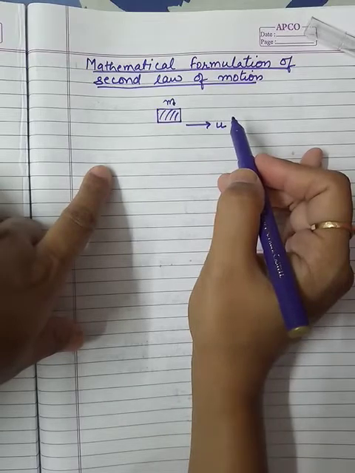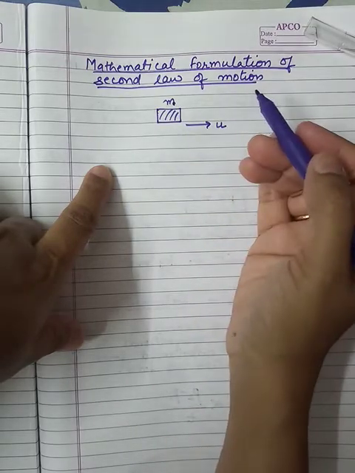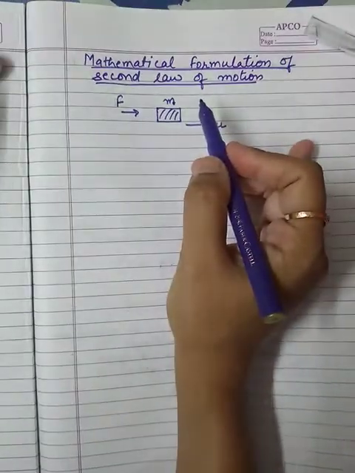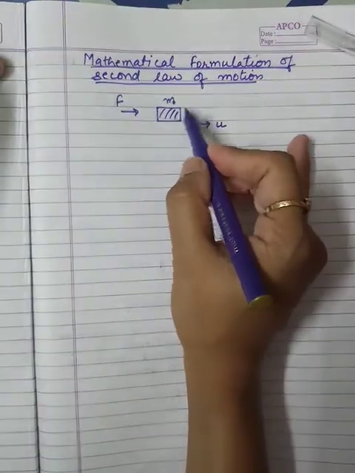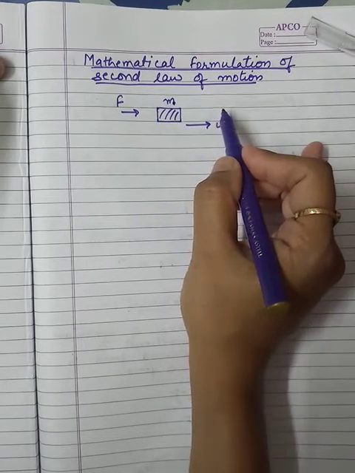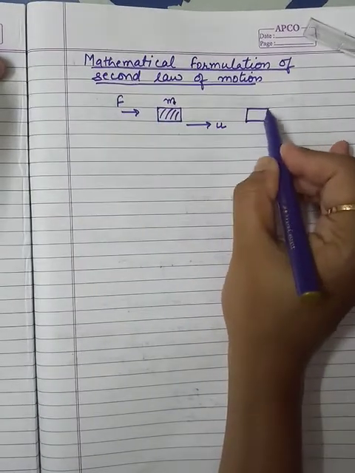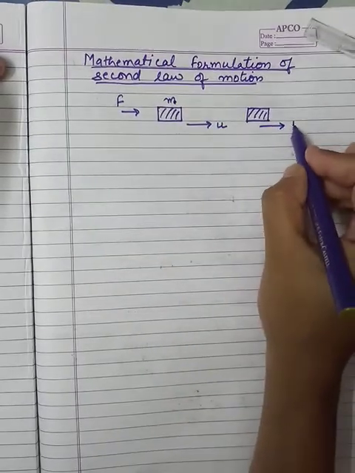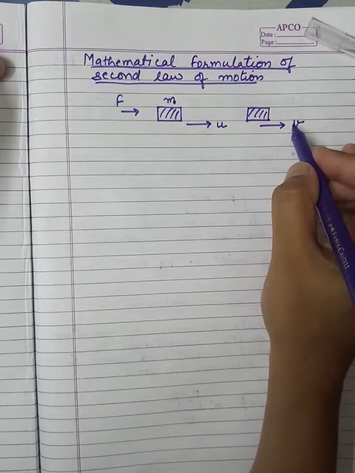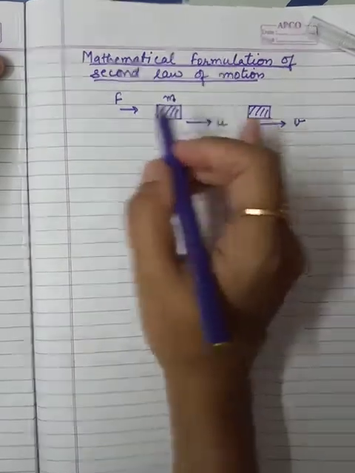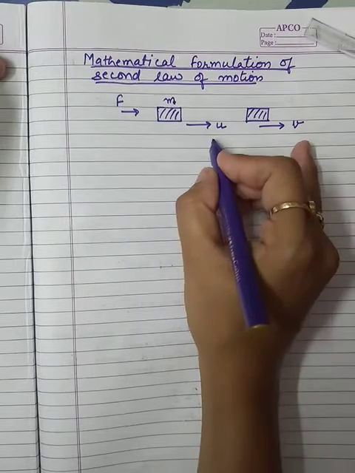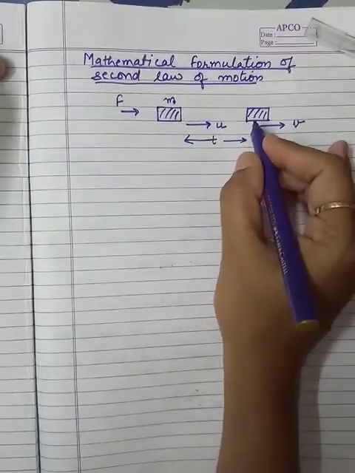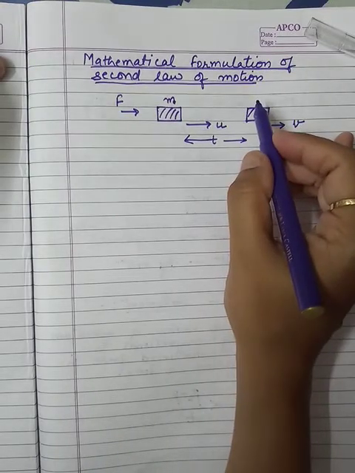Okay, and when force is applied, suppose a constant force F is applied in this direction, then it is uniformly accelerated to give us the velocity v. When the force is applied in this direction only, then its final velocity becomes v, and whatever time it is taking to change its velocity is t. Time taken to change this velocity is t.